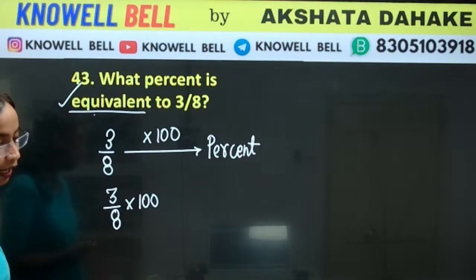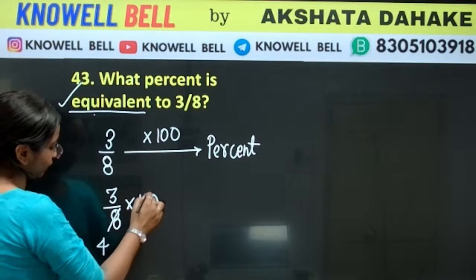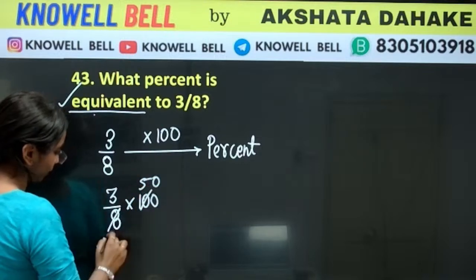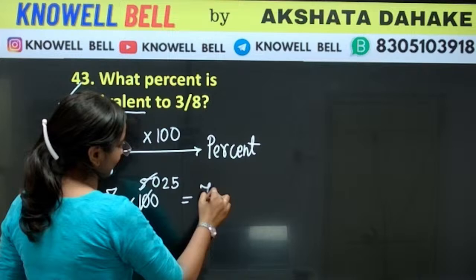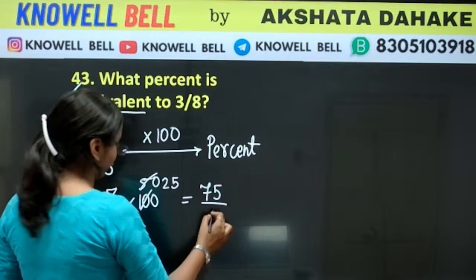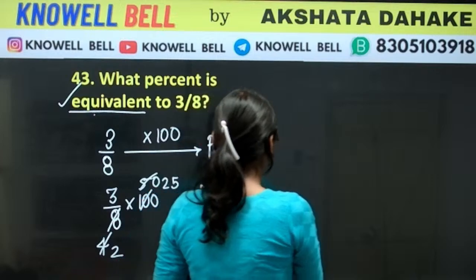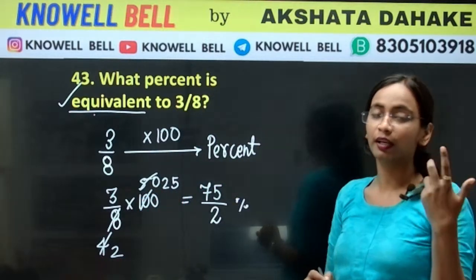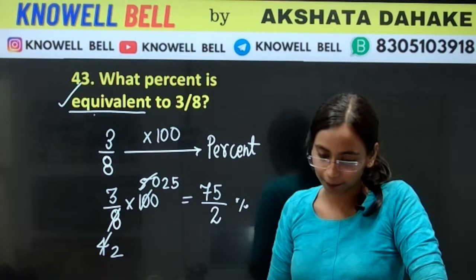3/8 into 100. Okay, so 2 4 is 8, 2 5 is 10, 0, 2 2 is 4, 25. Correct. Rajashekhar has given the answer correctly. 75/2. 75/2. Once again, it can be there in the percentage, in the fraction, in the decimals, in the mixed fraction. किसी भी ऑप्शन में आपको देखने मिल सकता है.